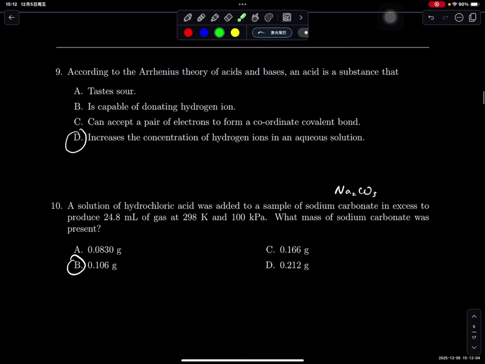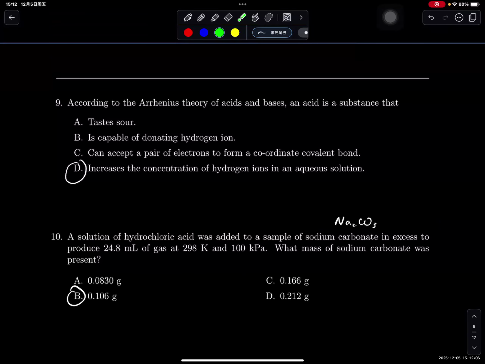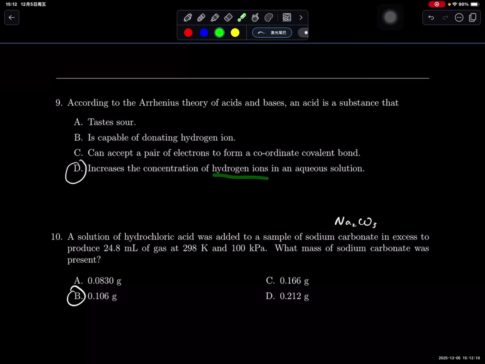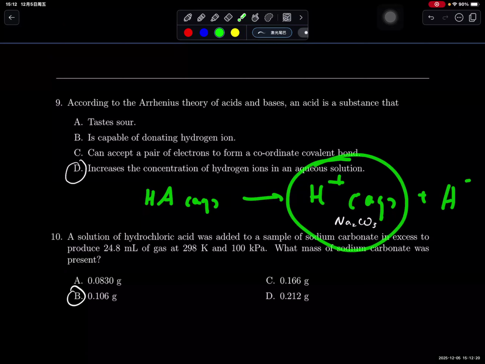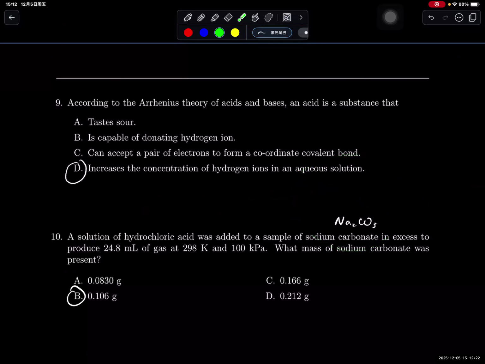Question 9. According to Arrhenius theory of acid and base, an acid is a substance that increases the concentration of hydrogen ion. That's what he said. He said any acid in aqueous condition is soluble, producing H plus and A minus. So it increases the concentration of H plus.